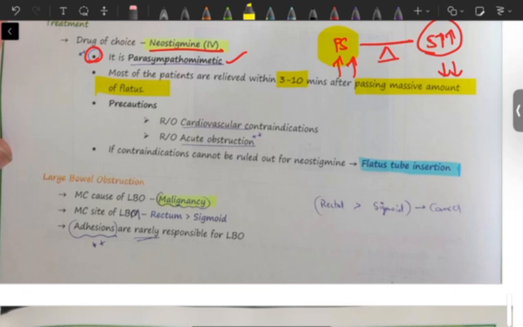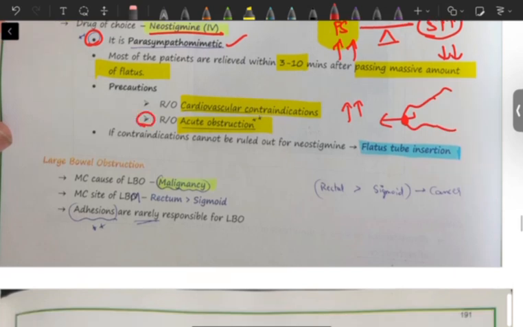Okay, so what are the precautions we need to take before giving neostigmine? If there are any cardiovascular contraindications, we must rule them out. If there is any acute obstruction, we should rule it out, because if there is acute obstruction, this will lead to increase in peristalsis, and if there is an obstruction and you increase it, it will not lead to relief in obstruction, it will lead to hyperperistalsis and vomiting will start again. So we have to rule out obstruction, we have to rule out cardiovascular contraindications, and only then we have to give neostigmine.